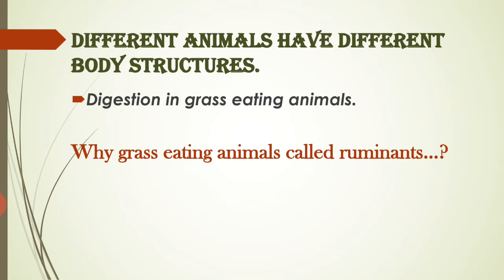Can anyone tell me why the grass eating animals are called ruminants? Maybe you are finding it difficult to define ruminant. So let me explain what we mean by ruminant, or why grass eating animals are said to be ruminants.